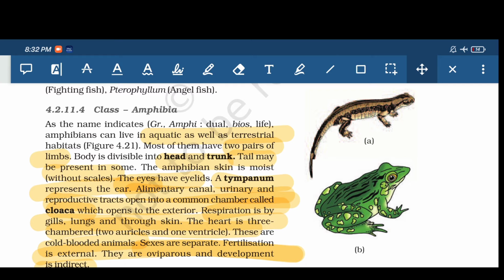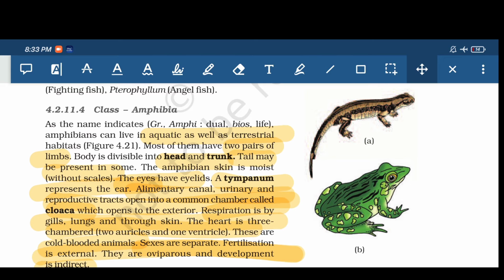The alimentary, urinary and reproductive tracts open into a common chamber called cloaca, which opens to the exterior. Respiration is by gills, lungs and through the body surface. The heart is three chambered with two auricles and one ventricle.